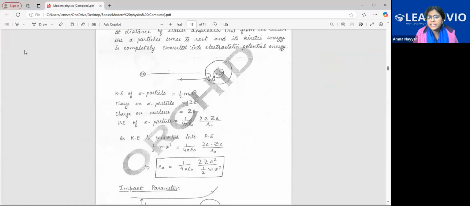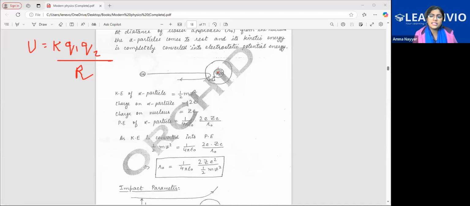Basically, just equate the kinetic energy with the potential energy. You remember the potential energy's formula is K Q1 Q2 divided by R. So put the values here. See, ZE we write. This is ZE, not 2E. Z is for the atomic number. You don't know which atom is taken, of which element. One you know is alpha particle, so you can take this as 2E. What about other atom? What if it is iron, nickel, cobalt, calcium, helium? You don't know. That's why ZE. Take the atomic number from the periodic table, put it and calculate. So if you equate these two, you will get this formula.